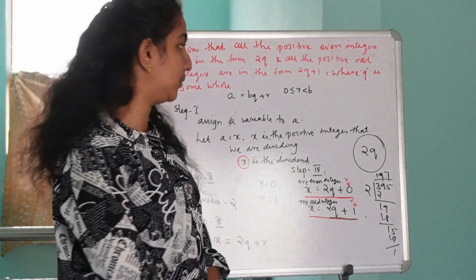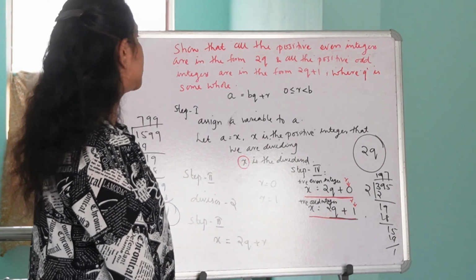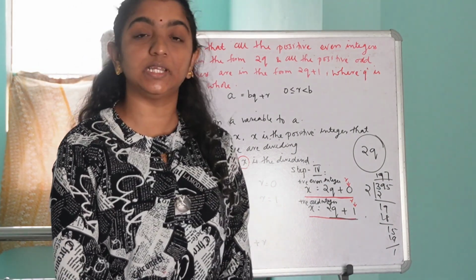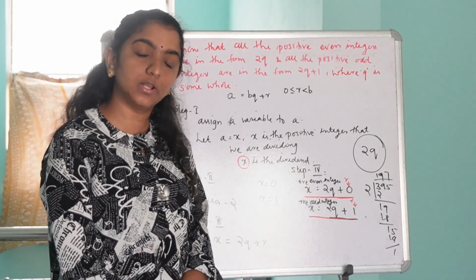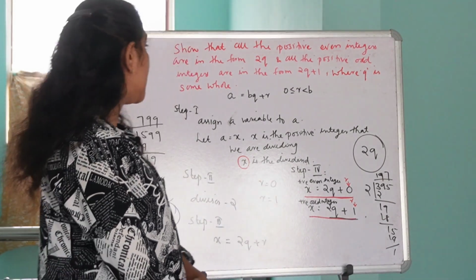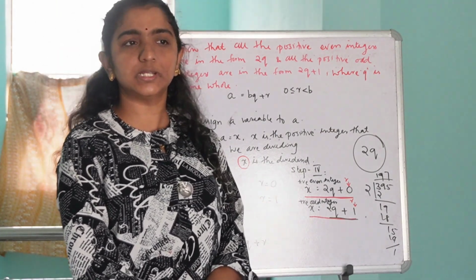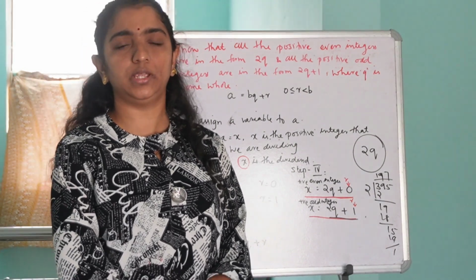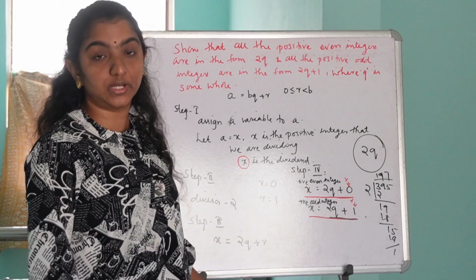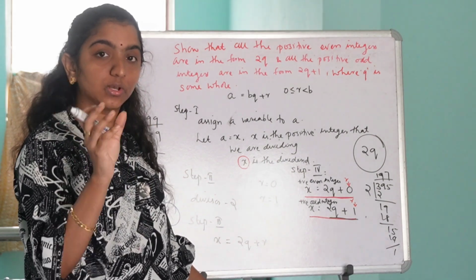Is it clear? Okay. So let me explain this once more. In this question, you are asked to show that all the positive even integers are in the form 2q and all the positive odd integers are in the form 2q plus 1, where q is some whole number. Q is some whole number means the value of q can be 0, 1, 2, 3, 4, 5, etc. It goes on forever. So using Euclid's division lemma, you have to prove the given statement is right.